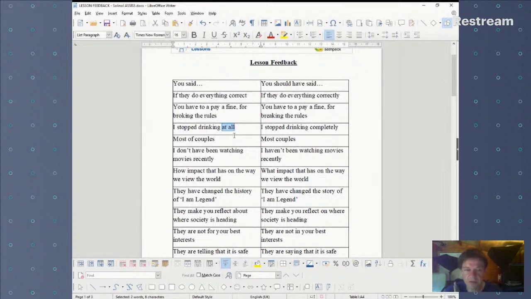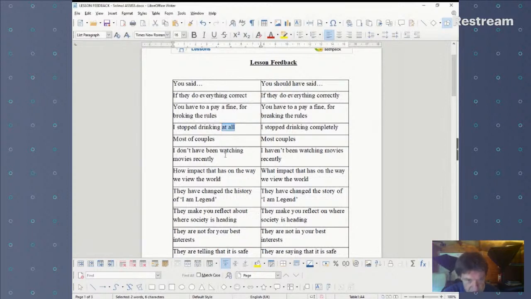So you can say, I don't drink at all. You can say, I don't smoke at all. But you have to say, I stopped drinking completely. We use completely in positive sentences, and we use at all in negative sentences. So please be aware of that. And then as long as you keep that in mind, you won't make that mistake.